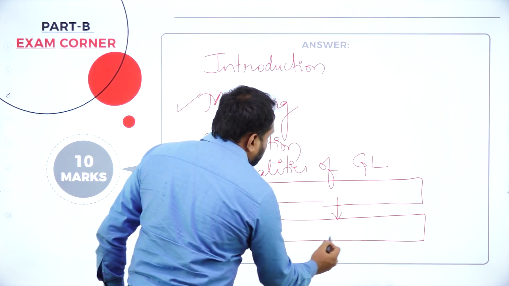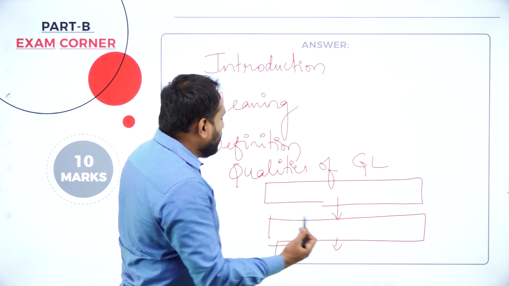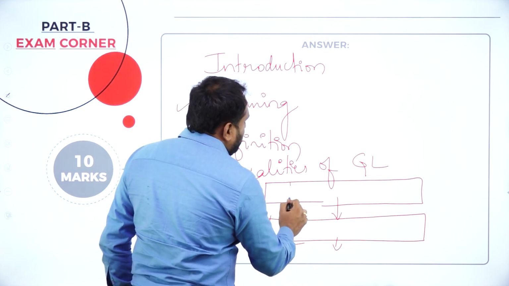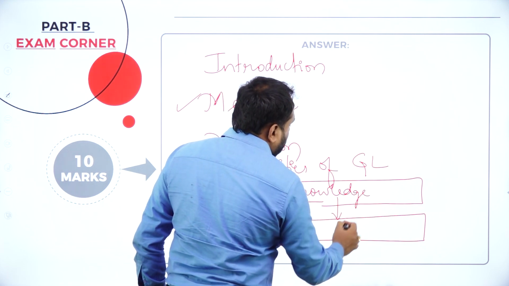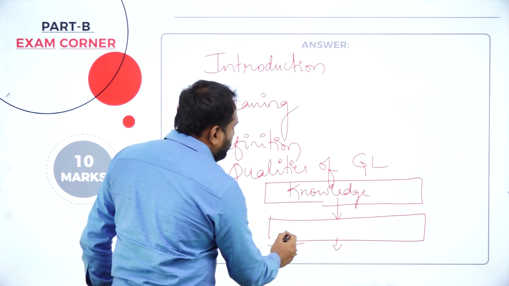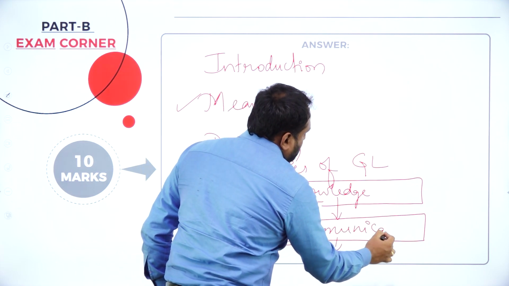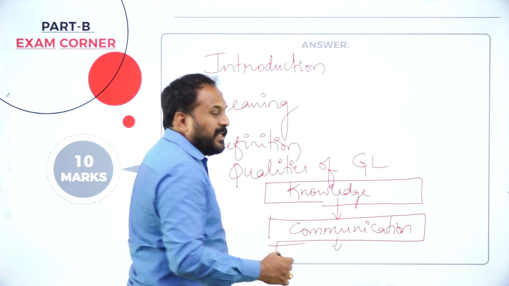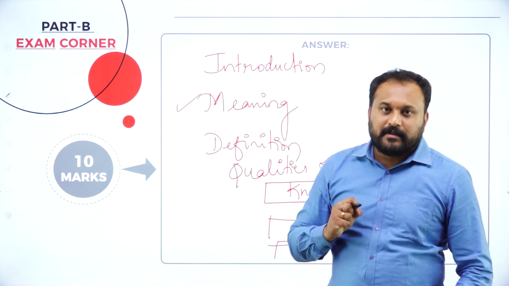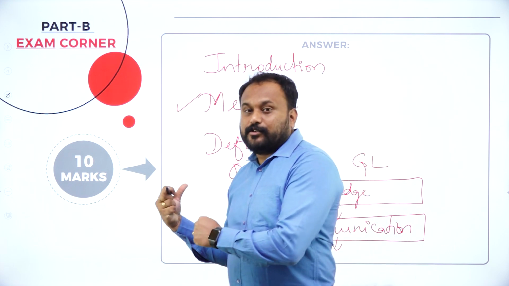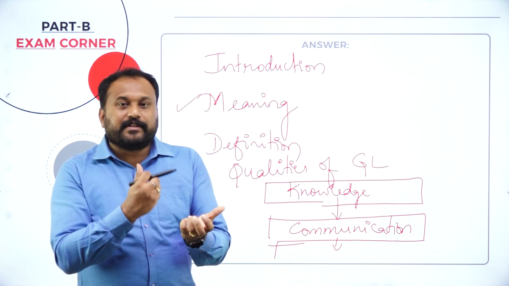First point, second point, the third point, and it follows. Now what all the good points you're going to write is, he should be knowledgeable. Knowledge should be there. Good communication. Learning agility should be there. Right? Risk bearing. You have said he should have good communication, plus he should also have good coordination with his people.